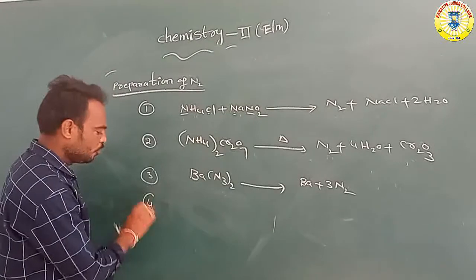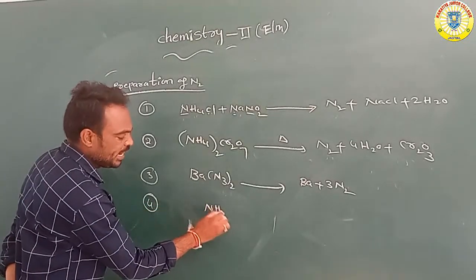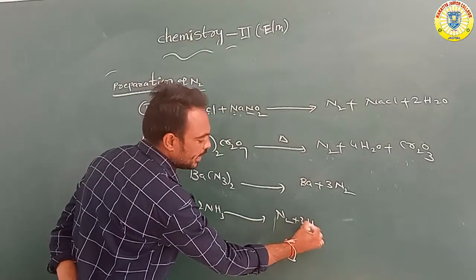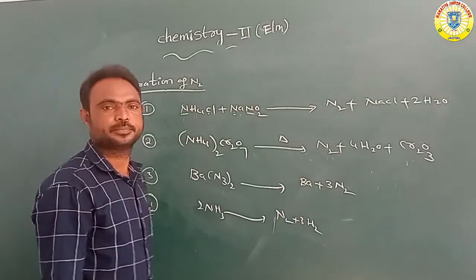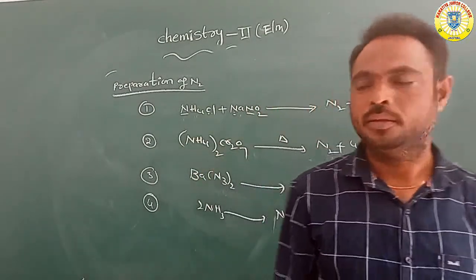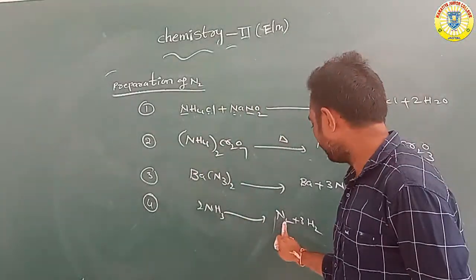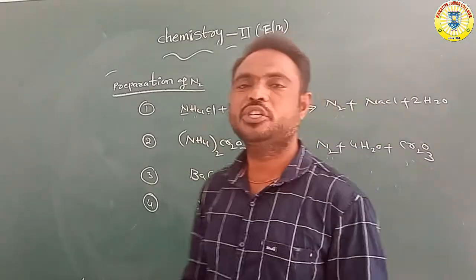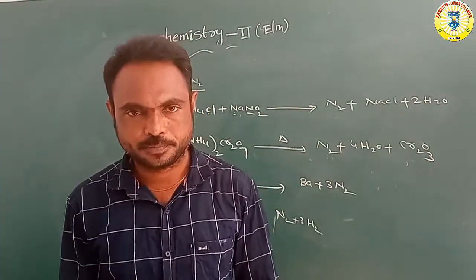Next, the fourth one: when ammonia is heated, it forms nitrogen and hydrogen gas. So these are all preparations of nitrogen.